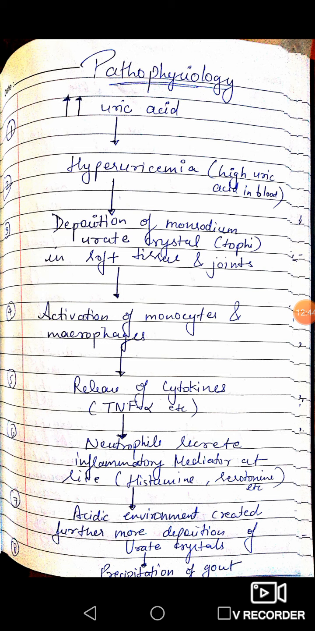When tophi are deposited in the soft tissue and joints, they will activate the monocytes and macrophages, and when monocyte and macrophage activation occurs, they will release some cytokines like TNF alpha, etc. And when there is a release of cytokines, it will cause neutrophils to secrete inflammatory mediators such as histamine, serotonin, and when these inflammatory mediators are released, they will create an acidic environment which will further create more deposition of urate crystals, and when there is a high amount of deposition of urate crystals, it will precipitate gout.